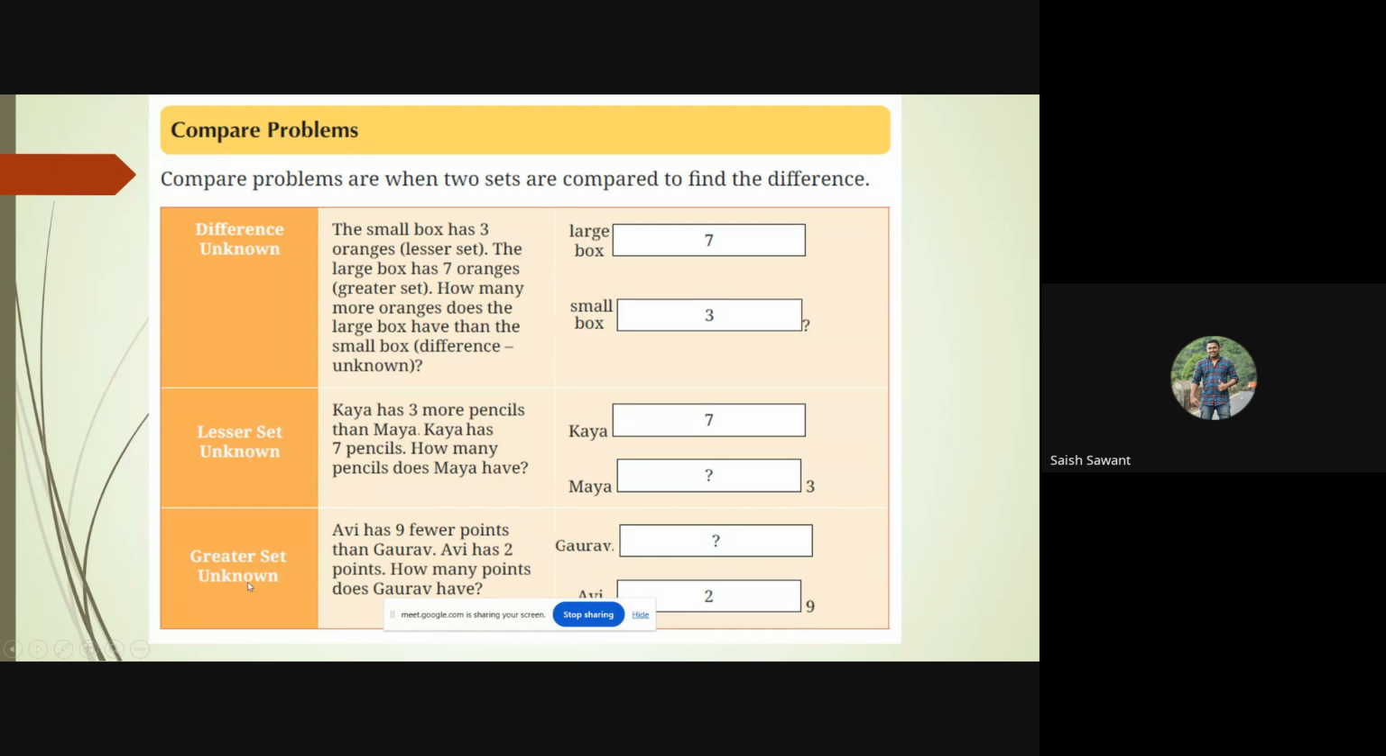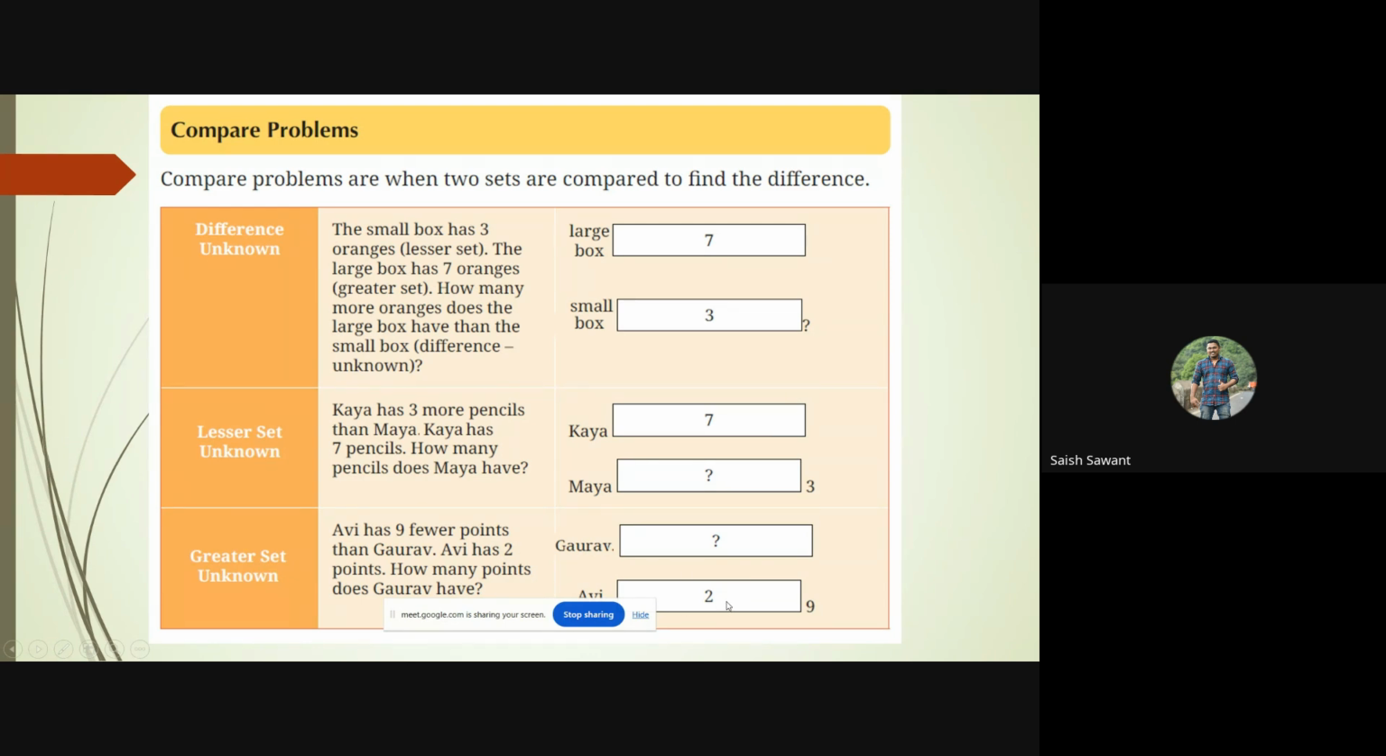The greater set when it is known. There are two persons over here, Avi and Gaurav. Now Avi has 9 fewer points. Now over here it was more, and here it is fewer. So fewer points means it is the lesser set. So you can make out that Avi is having the lesser set. So Avi is having the lesser set, and Gaurav is having the larger set. So Avi has 2 points. So whatever Avi is having, you have to write over here.